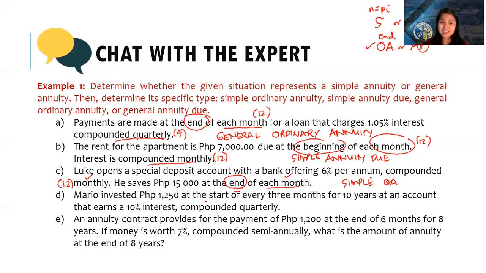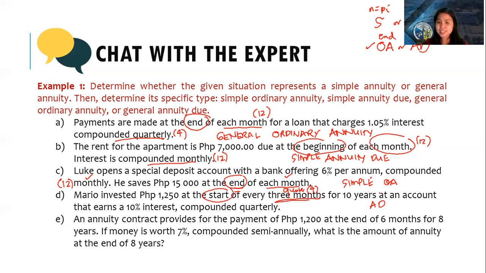Next, letter D. Mario invested 1,250 at the start of every 3 months. Start, so it's an annuity due of every 3 months. So how many 3 months are there in 1 year? There are 4, right? This is every quarter.